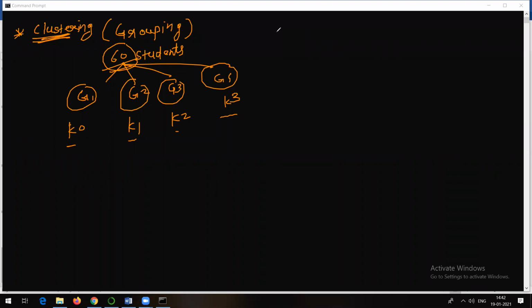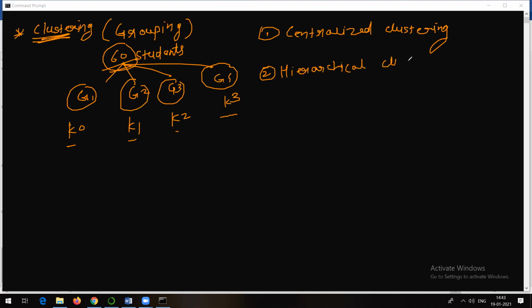For example, the first type of clustering is centralized clustering. Okay, this is one type of clustering, centralized clustering. Let's talk about this one with a simple example. Another type of clustering is hierarchical clustering. This is another example of clustering. For both of them we will try to take an example.